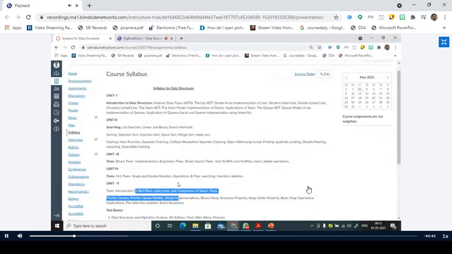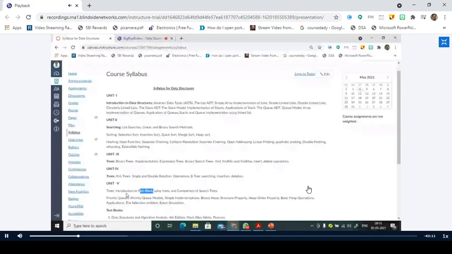So coming to Unit 4 and Unit 5, both of them also deal with trees, but they are advanced trees. Advanced search trees, we'll call them advanced search trees. In Unit 4, we'll be dealing with AVL trees and B trees. And in Unit 5, we have introduction to red black, right? We won't deal with the operations of red black trees. Why? Because the syllabus is confined to only the introduction of red black trees and splay trees.